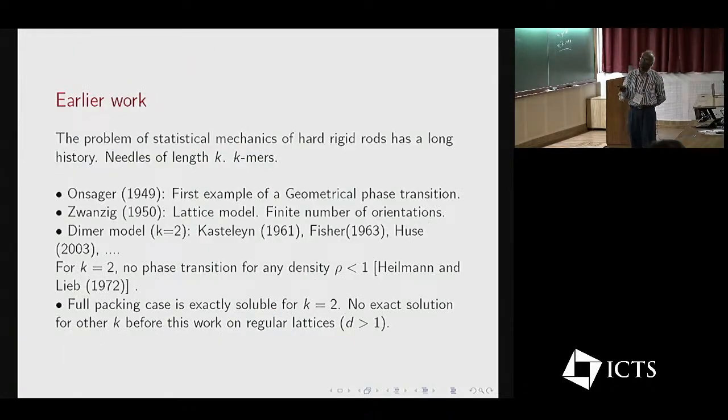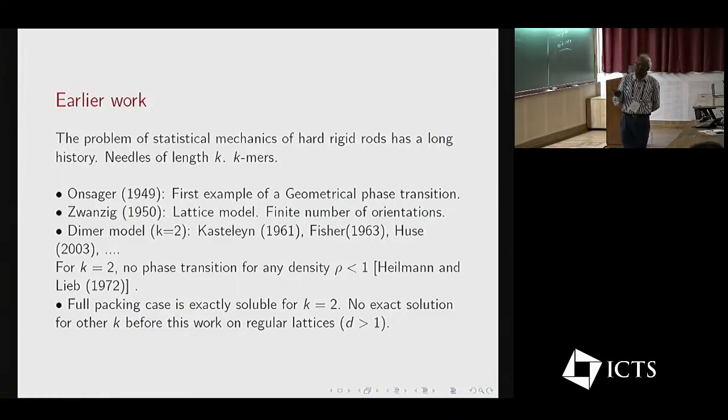So this work is based on a lot of earlier work. The problem of statistical mechanics of hard rigid rods has a long history. Needles of length k are called k-mers. The starting work is Onsager, 1949. He showed that long rods in 3D solution become nematic at high density. And that was the first example of a geometrical phase transition. Others studied this same model, but on a lattice. On a lattice, the main difference from the continuum model of Onsager is that the orientations of rods are finite and they cannot be changed continuously.